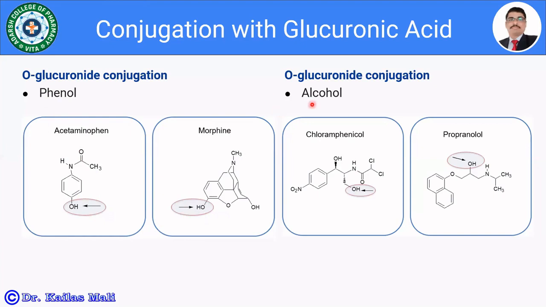Then the second one, that is the alcohols. The alcoholic group is present in chloramphenicol as well as propranolol. So these drugs are going to be conjugated with the glucuronic acid.